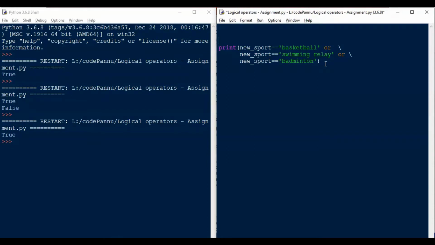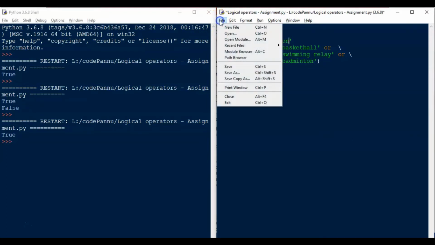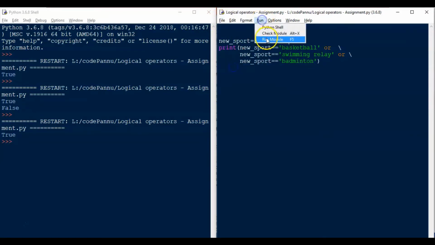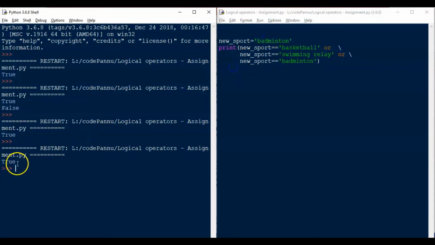So now let us have a look at my code. I have written the conditions and I have added a print statement with OR between my conditions. The new sport was announced as badminton. So I have put that value here for the variable new sport, which matches one of my conditions, and so the output is true. So let me run my file. Yeah, so the output is true. Now I can go and join the new team and make some new friends.